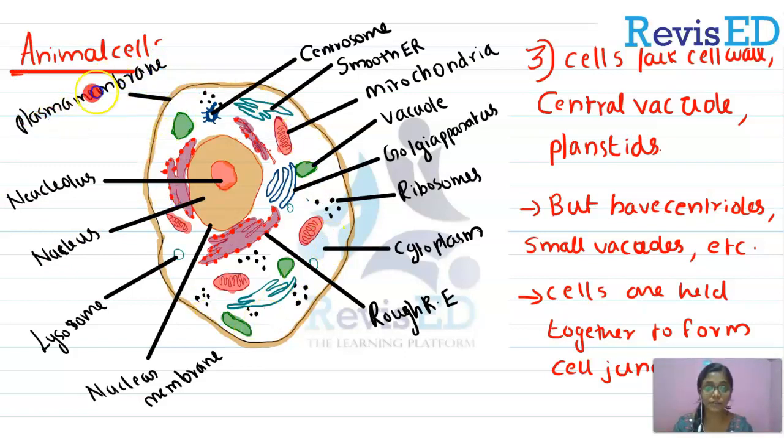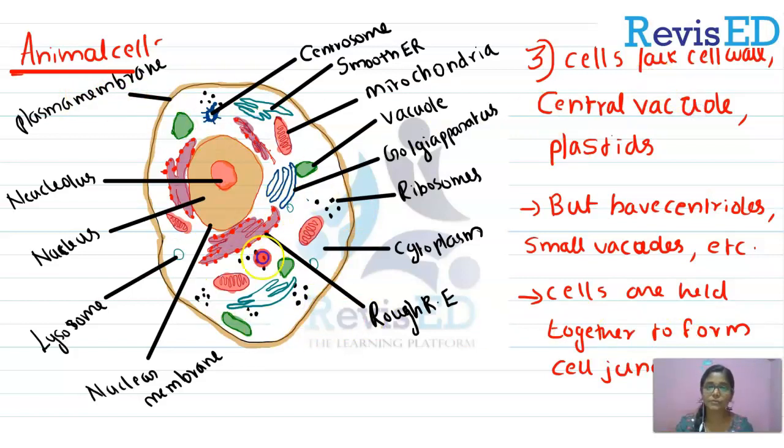Okay, now this is an animal cell and you can see the plasma membrane here instead of the cell wall, and the nucleus here, no central vacuole and no plastids. Sorry, I have written plastids, it is plastids, okay, and no plastids here, but have centrioles. And can you see the green vacuoles scattered around the cell? Some cells are held together to form cell junctions.